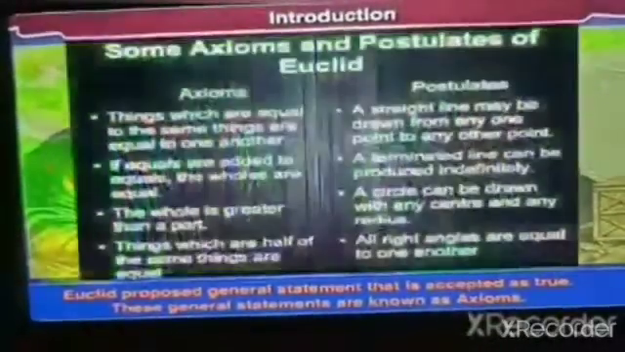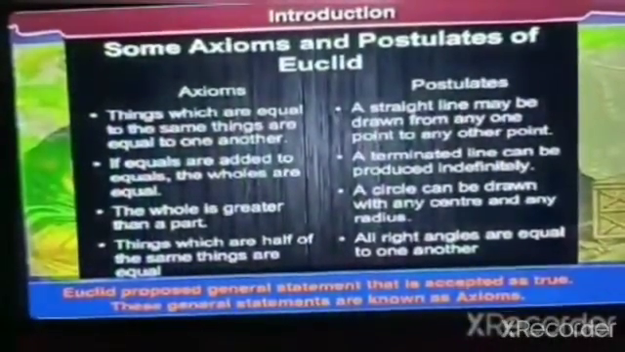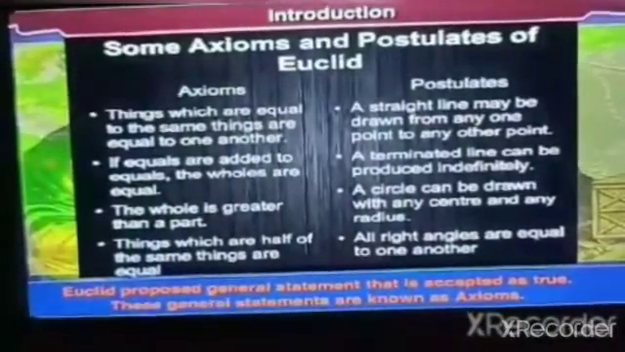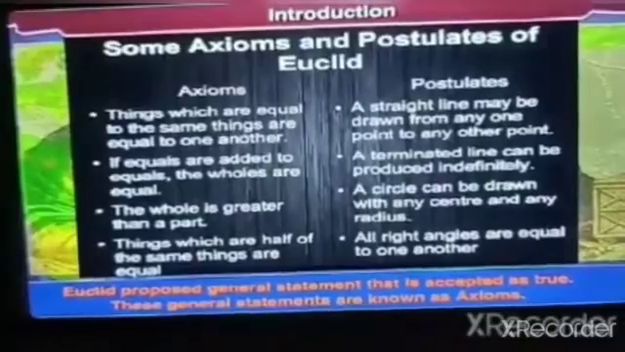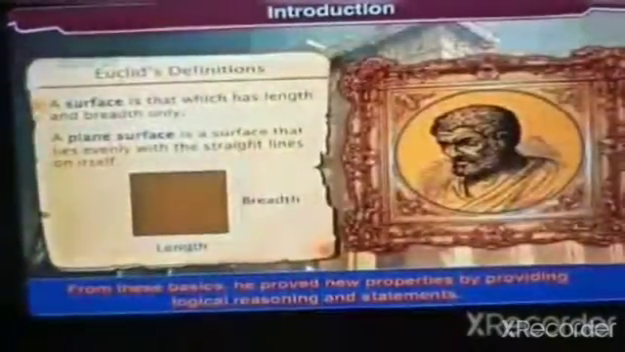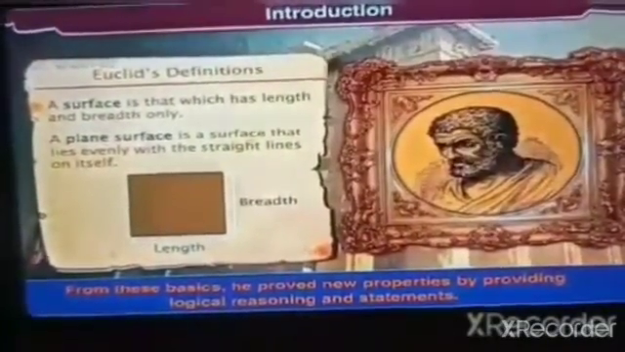Euclid proposed general statements that are accepted as true. These general statements are known as axioms. From these basics, he proved new properties by providing logical reasoning and statements.